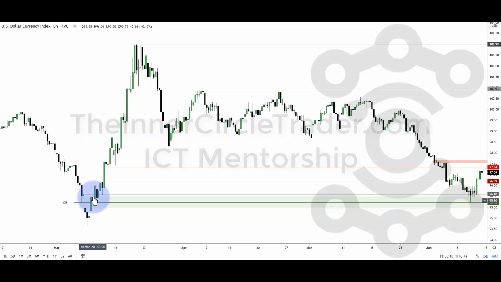We rallied through it, okay, and the very next candle, did it leave or go above this volume imbalance? No, but it does it here on this candle. So this is what happens when the algorithm changes its state or mode of delivery.